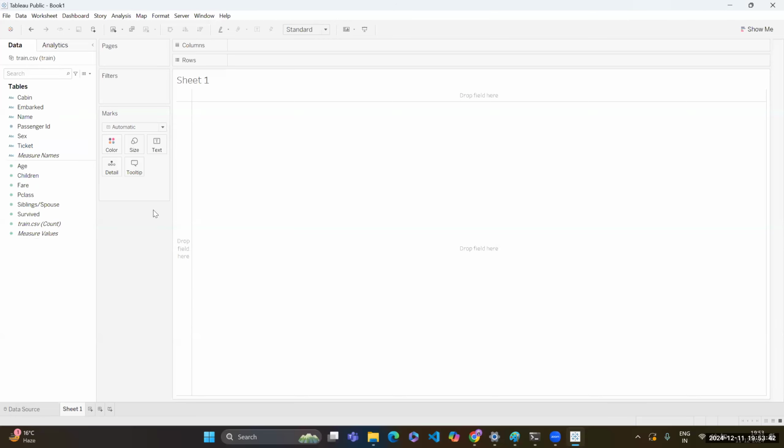Now, when you look at these columns, you can see, very small, I don't know whether it is visible for you or not, here it's ABC and here we have a hash or pound symbol. The hash or pound symbol represents that the data is in numbers.